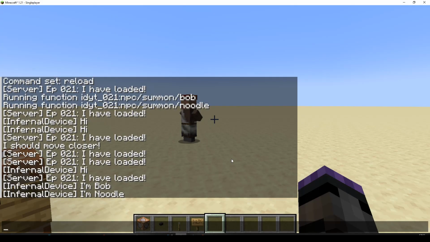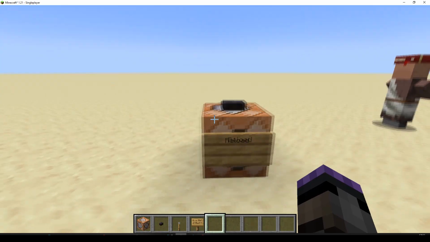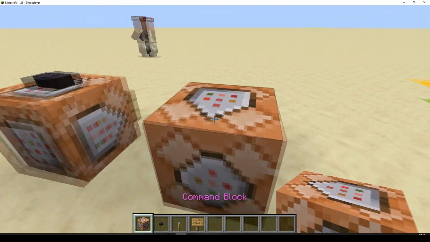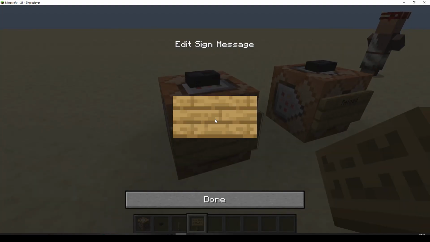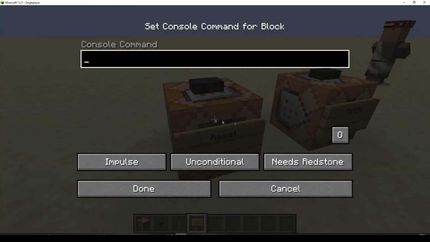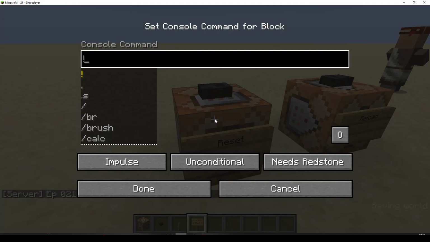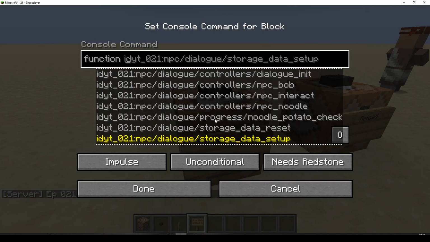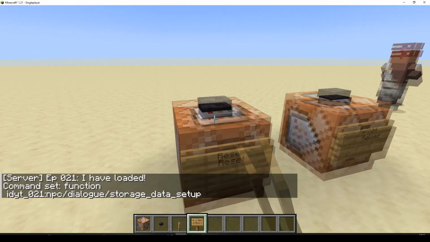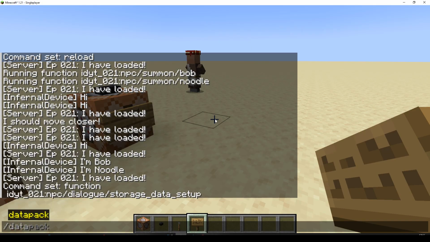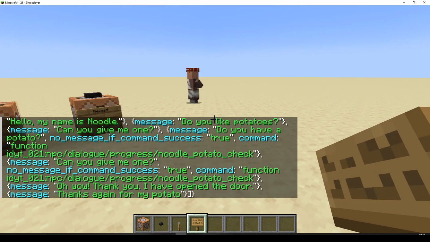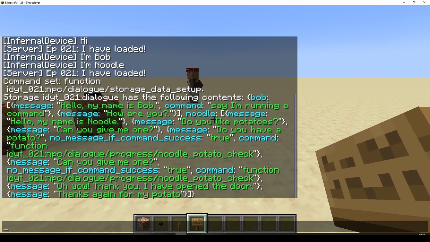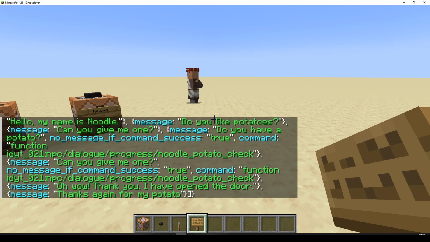I'm going to go over here and I'm going to do a reload, but I'm also going to do, let's create the data, a reset. So we better reload first. And it will be function storage data setup. Okay, data get from storage. There's all our data. Looks good. Okay, done.